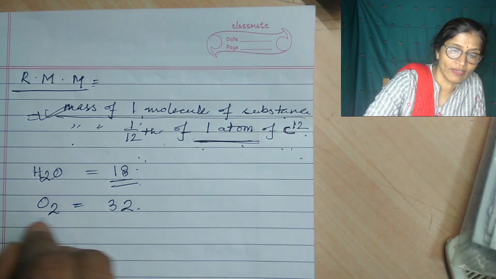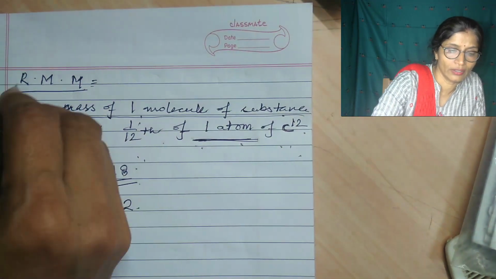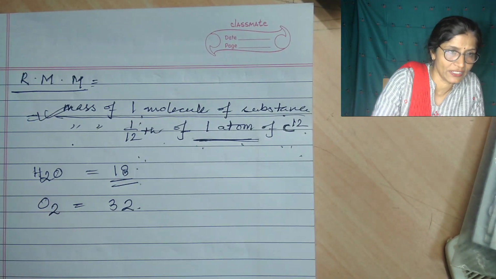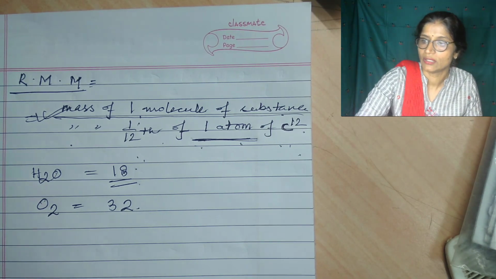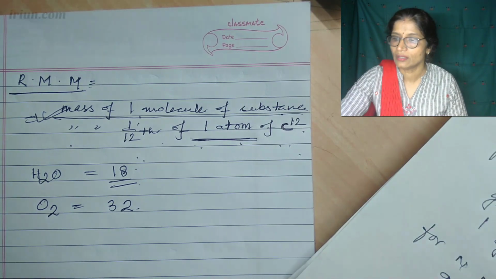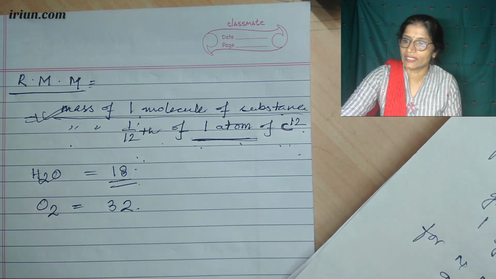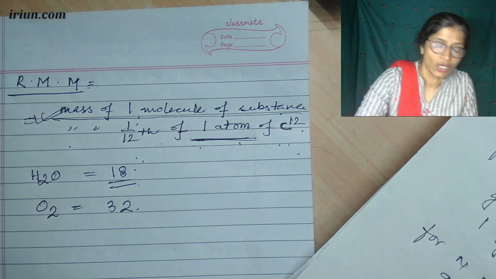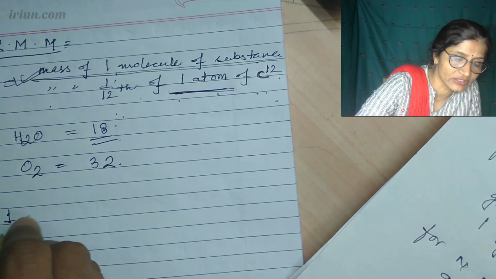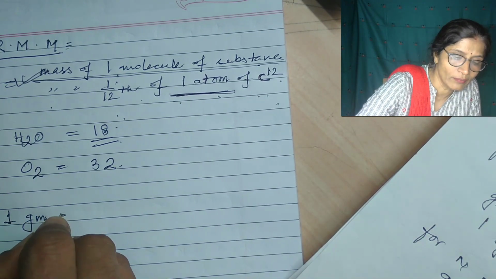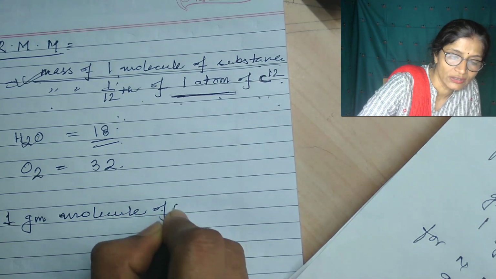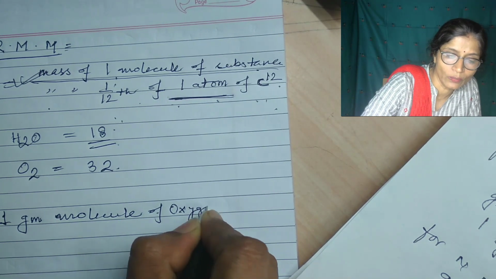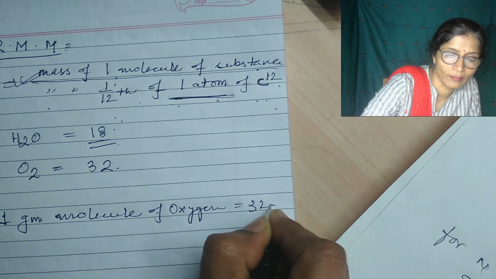When the relative molecular mass is expressed in gram, then it is known as gram molecular mass, or 1 gram molecule of the substance. 1 gram molecule of oxygen is equal to 32 gram.